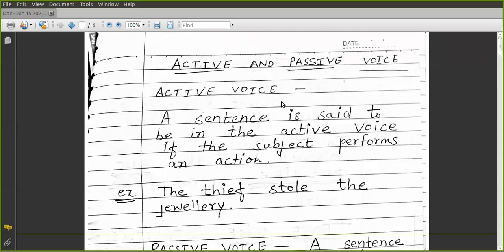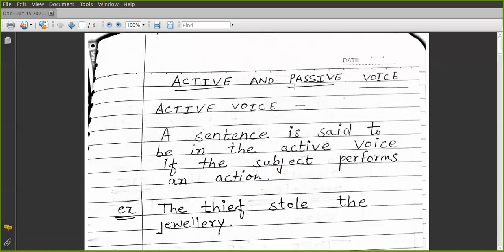Yes, ma'am. Ma'am, a person or thing to be discussed is known as subject. Okay, a person or thing that is to be discussed. So if we see this example in this sentence, the thief is the subject. The subject is the person or the thing about which we are talking in a sentence. So here the subject is the thief.